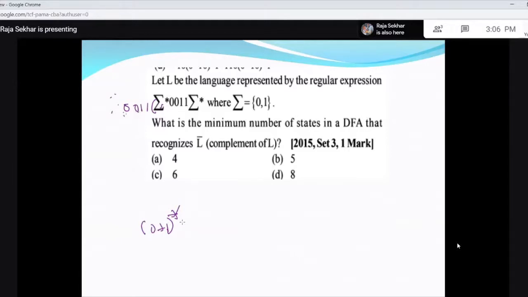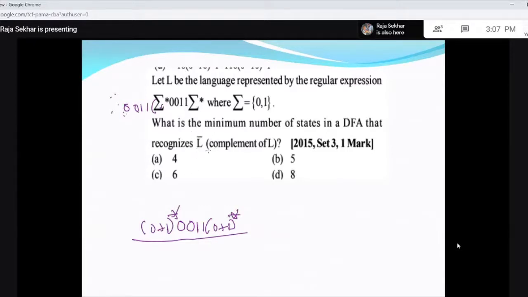I'll write here 0, 1 whole star 0, 0, 1, 1, then 0 R1 sigma star. So this is the expression. So what are the strings in the language? Strings in the language contain 2 consecutive zeros and 2 consecutive ones, containing the substring 0, 0, 1, 1 in other words. What is the minimum number of states in a DFA that recognizes the complement of L?